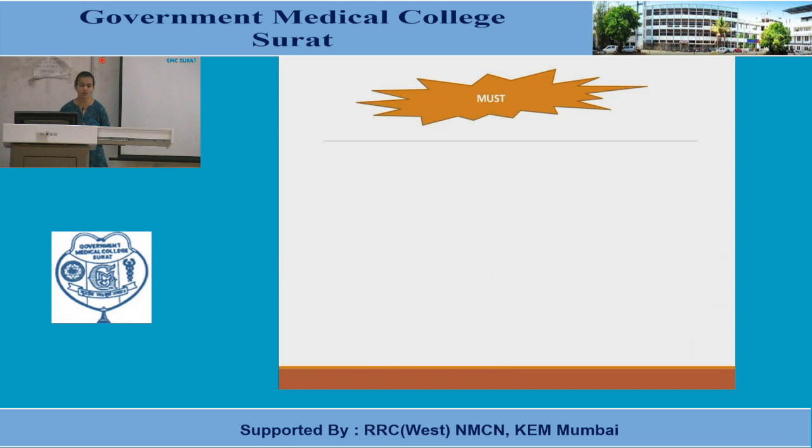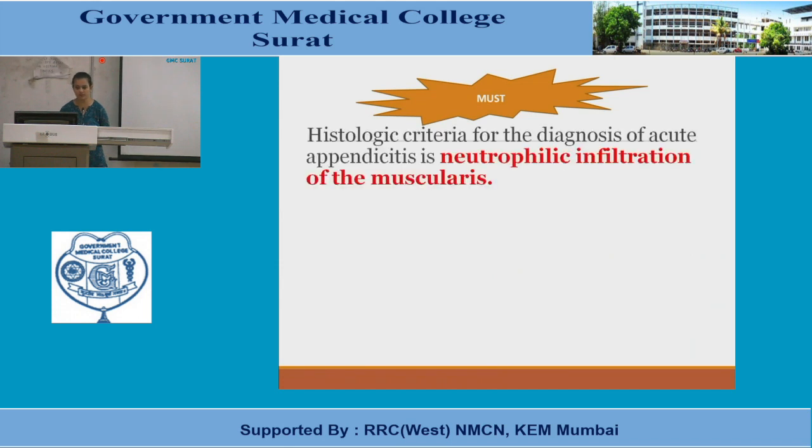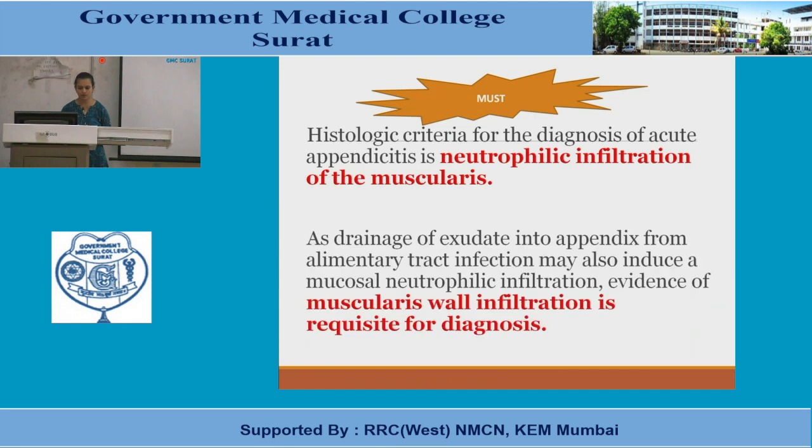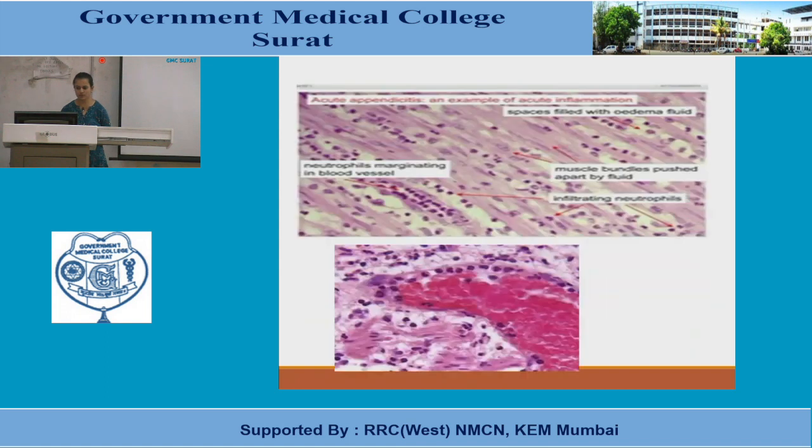Now, for the diagnosis of acute appendicitis, the histological criterion is that there should be a neutrophilic infiltrate of the muscularis propria. Why? Because the drainage of exudates into the appendix from the alimentary canal may also induce a mucosal neutrophilic infiltrate. The evidence of muscularis wall infiltration is a prerequisite for the diagnosis of acute appendicitis. So what you are seeing here are smooth muscle cells of the muscularis propria of the appendix, which is filled with these small punctate cells, and these cells are basically lobulated, and these lobated cells are neutrophils.